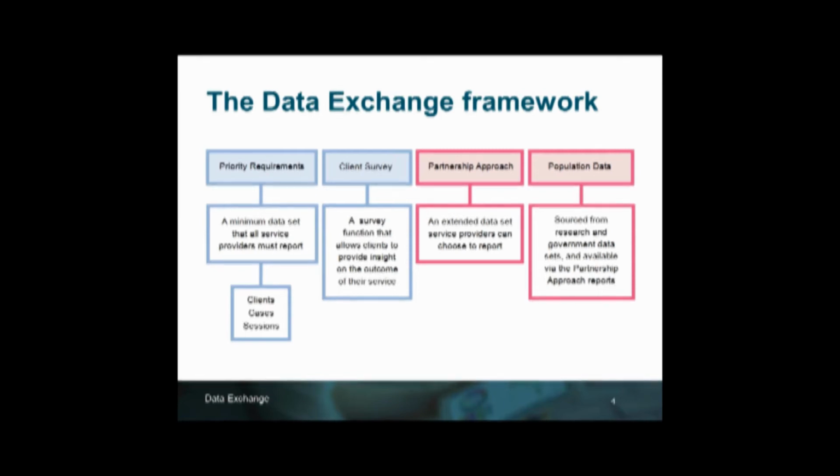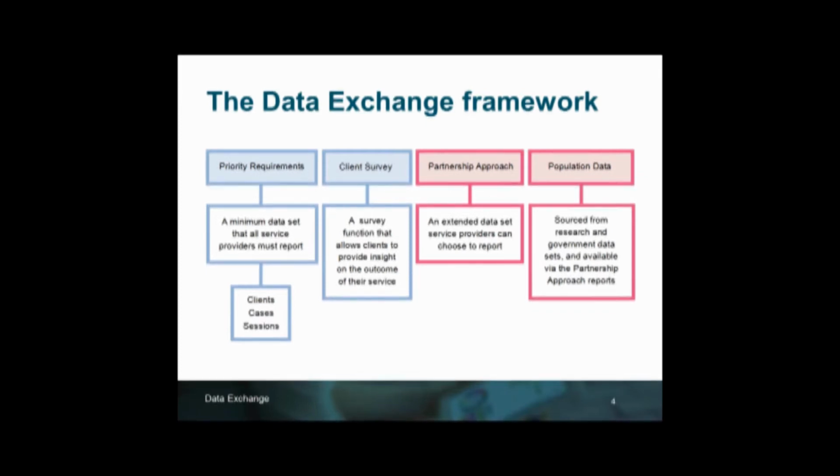As many of you are aware, the data exchange is made up of 4 different parts. This diagram represents those parts and the framework of the data exchange. On the left-hand side are the mandatory elements of the data exchange. They are made up of the priority requirements and also the client survey. The priority requirements are the basic data set that all service providers must report, and they're captured under the concepts of clients, cases and sessions.